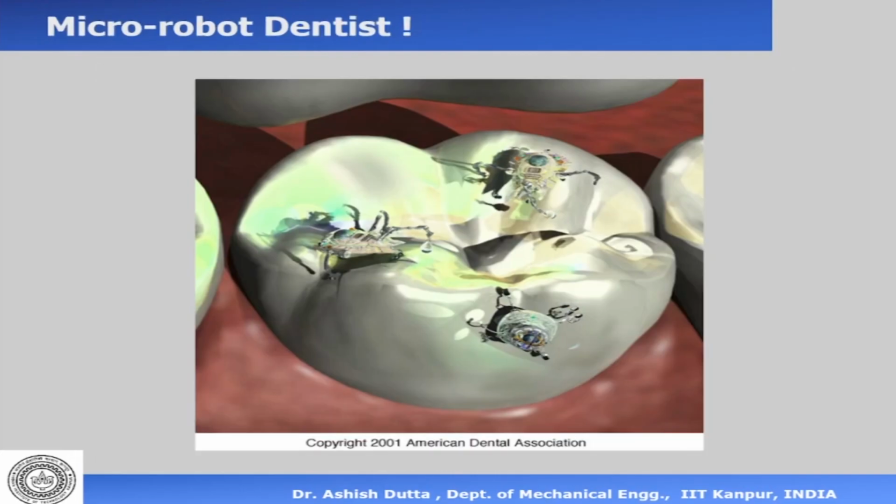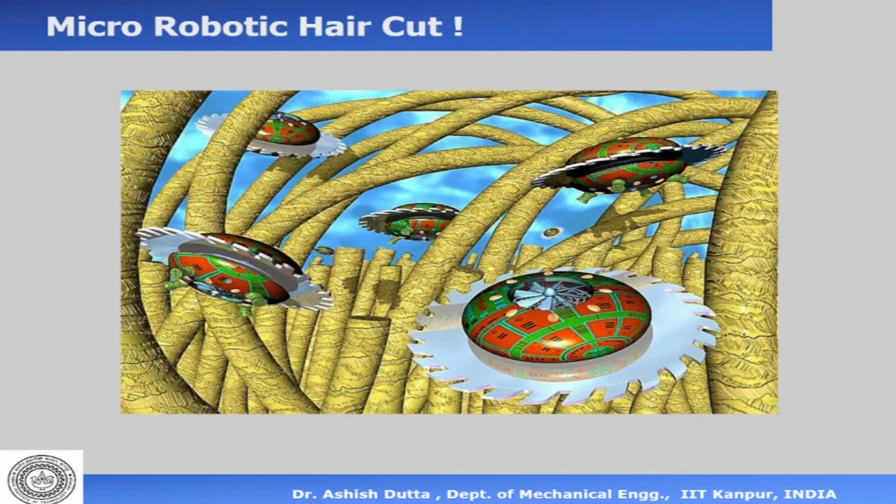So we are already at that scale. Small robots which can act as micro dentists. They can go and clean your teeth and come. Some of these sound like science fiction, but it's already there. Robotic haircut, again, this system of haircut is there in many countries around the world.